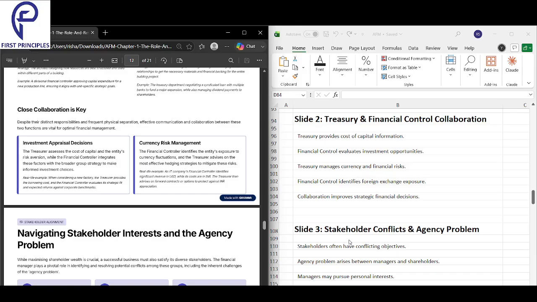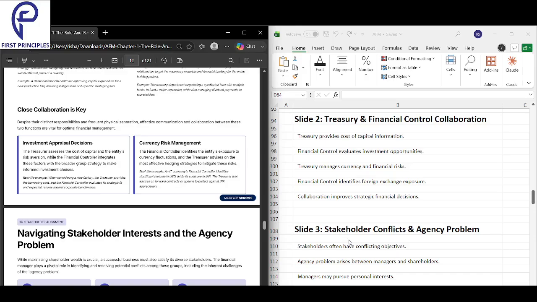That is what collaboration does, it improves the strategic financial decisions. Treasury has its own set of responsibilities, financial control has its own set of responsibilities, and collaboration basically improves the strategic financial decisions. Okay, so let's get a look into this, Sri.